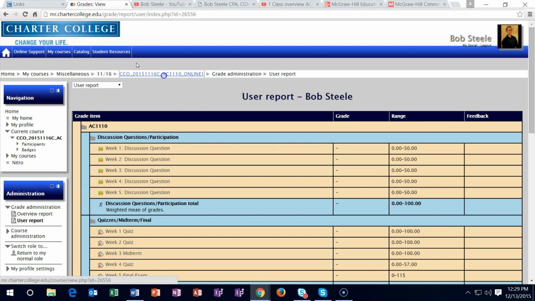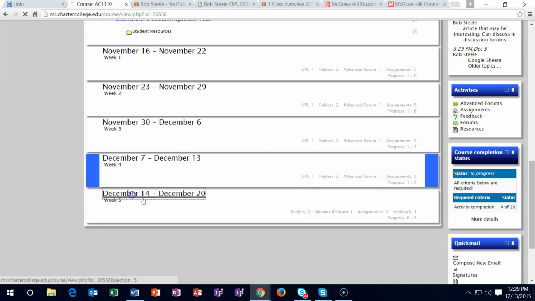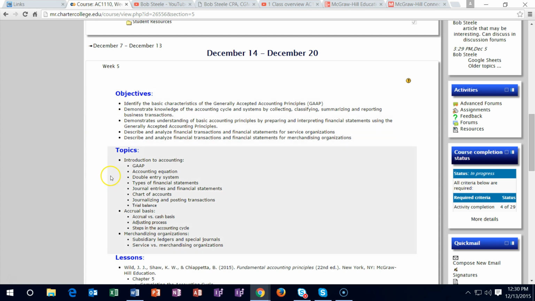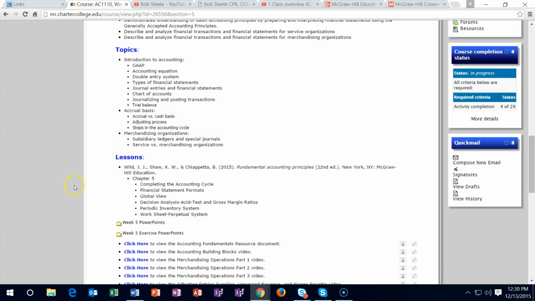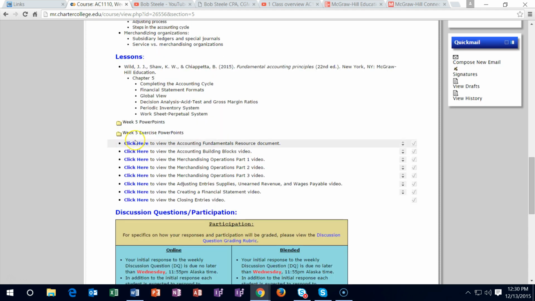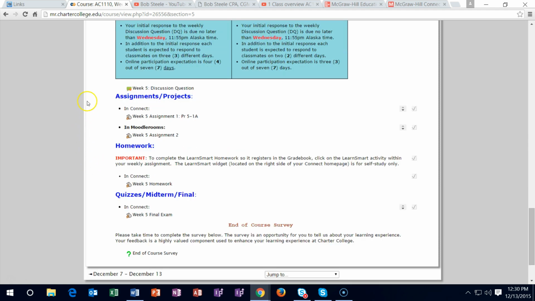Okay, so I'm going to go back up the cookie trail. We're going to scroll down to week 5, the current week we are in, the last week of the course. And we have the objectives. We've got the topics. We have the lessons. We're going to continue on to chapter 5 here, so we're not going into any new chapter. We looked at chapter 5 last time. We're going to continue on it this time. You've got your videos here, which are, once again, housed in this website, as well as they should be somewhere in the YouTube channel. So we have the discussion forums, the assignments, and the quizzes.